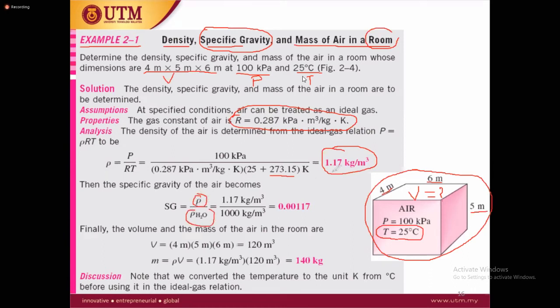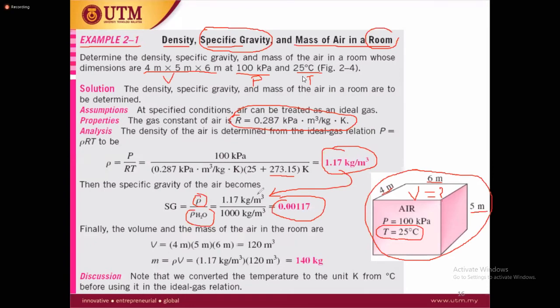Density of air we already know. This one we calculated. With the help of this, the density of water, I already told you, we normally assume 1000 kilogram per cubic meter. So this gives the specific gravity of the air. You see here, specific gravity is 0.00117, but no units, because specific gravity has no units.